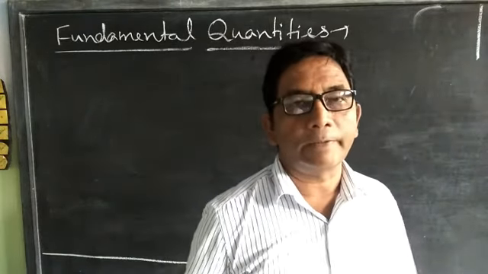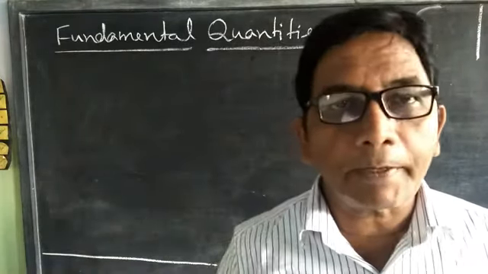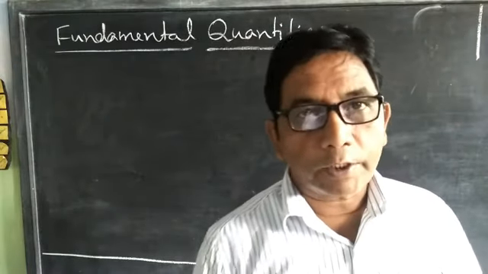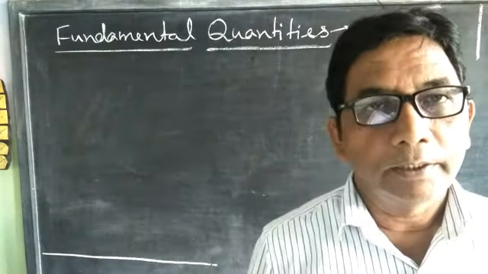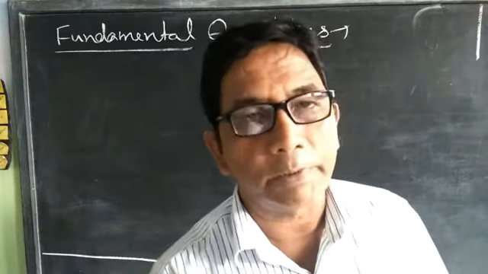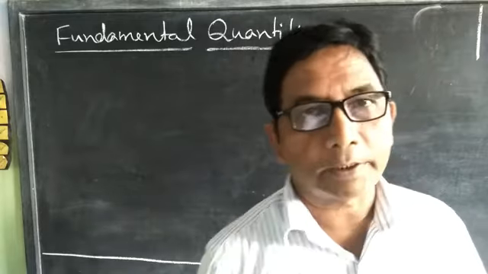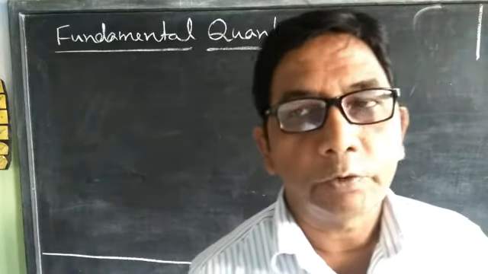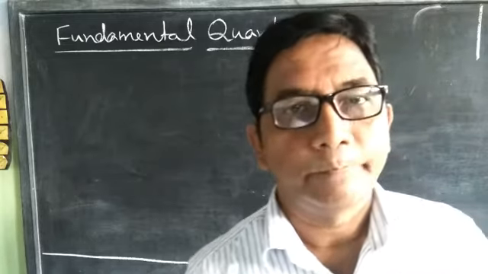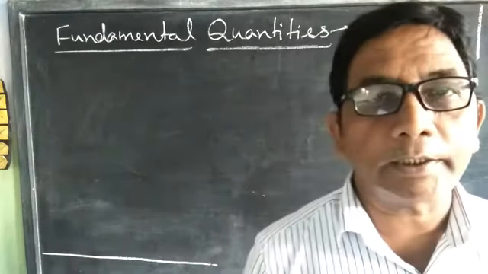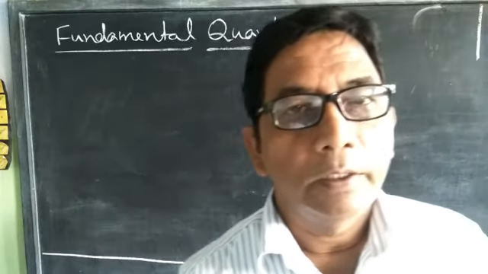There are 7 fundamental quantities. First, length. Second, mass. The unit of length is meter. The unit of mass is kilogram. Third, time. The unit of time is second. Fourth, electric current. The unit of electric current is ampere.